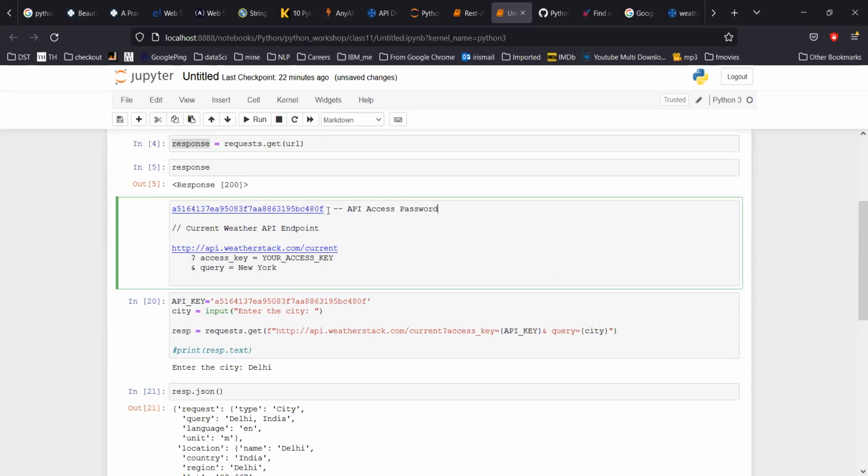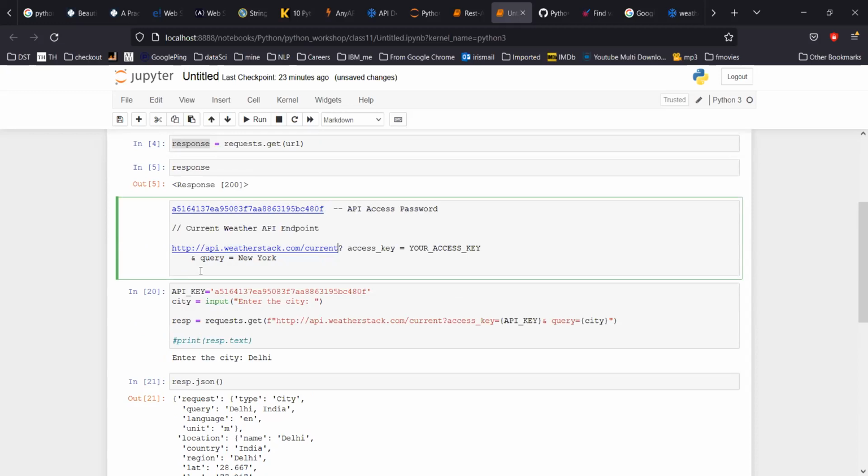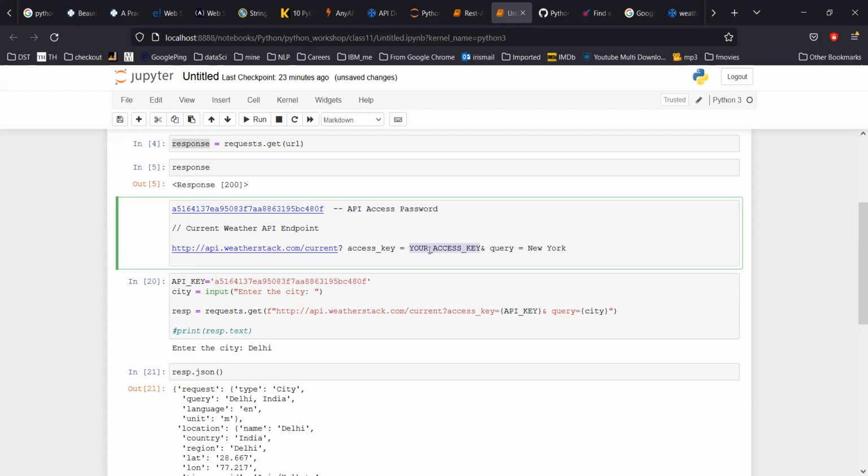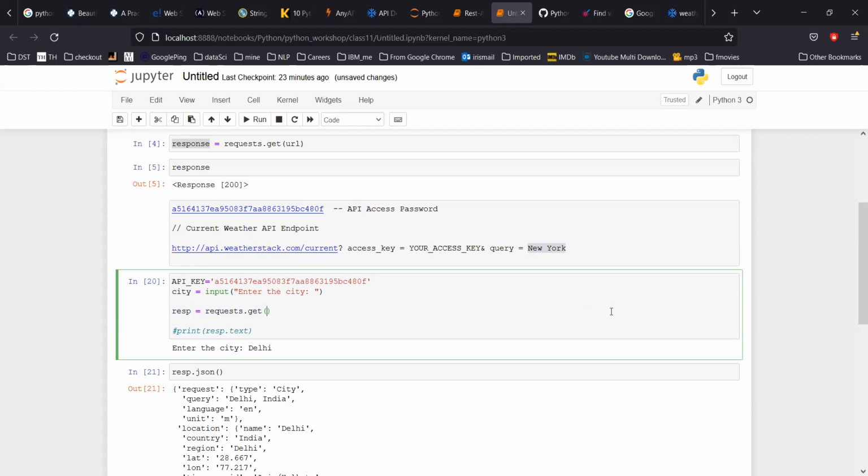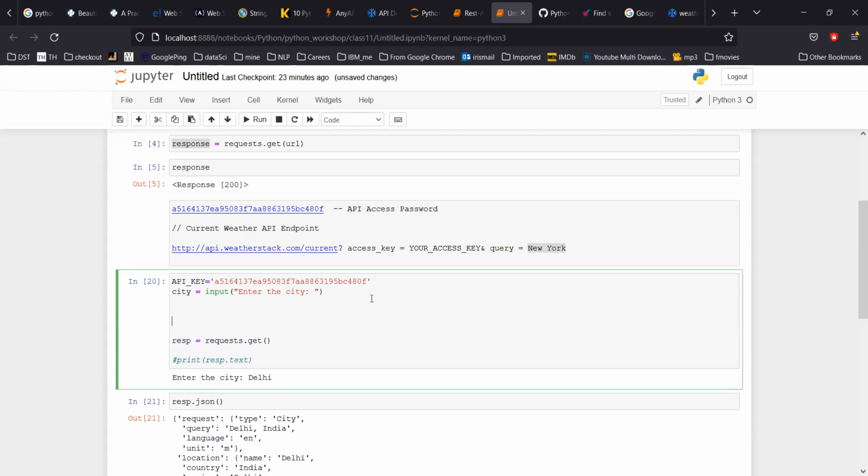Okay, so I'm passing this API key in this manner. Obviously your access key as this says, and then whatever the city. So what I have done here, I have formatted it. Okay, so this is a string formation. Let me say here URL equal to this, and here I can call URL, and here I'll simply print this URL.